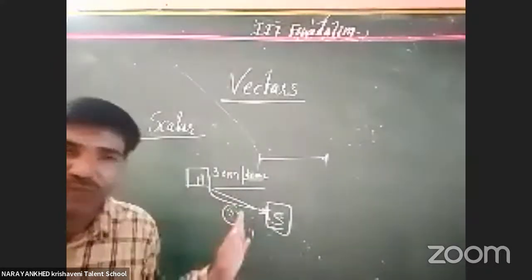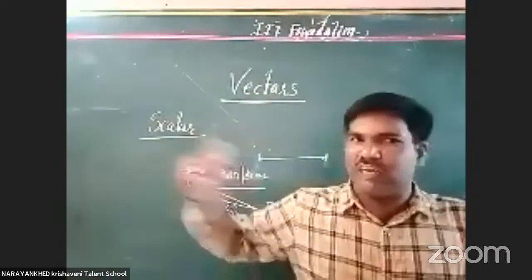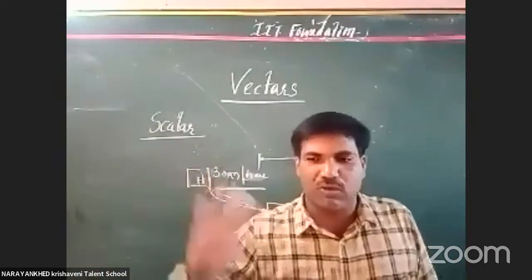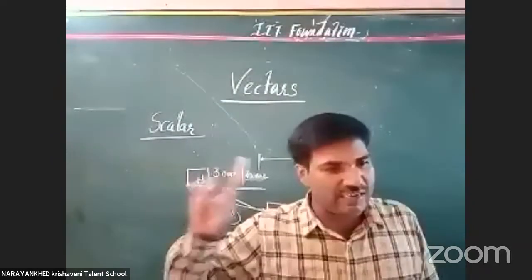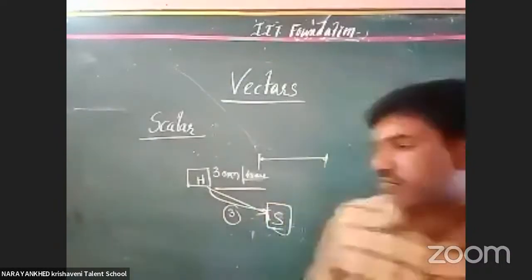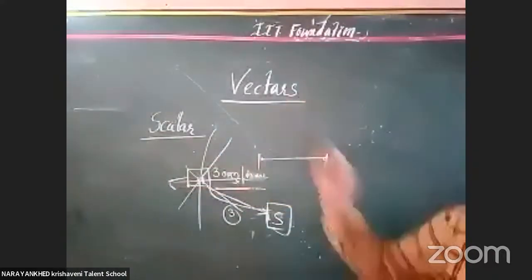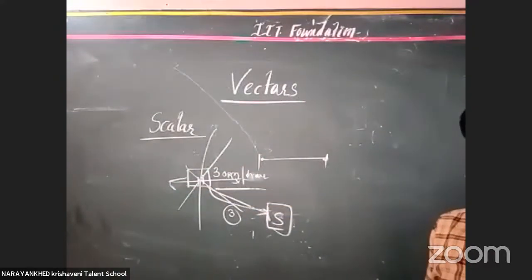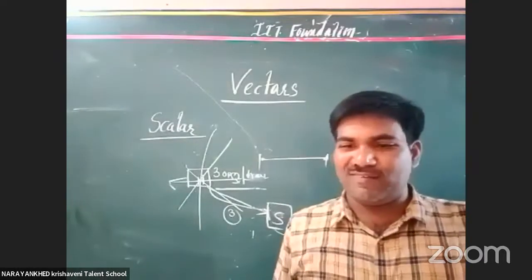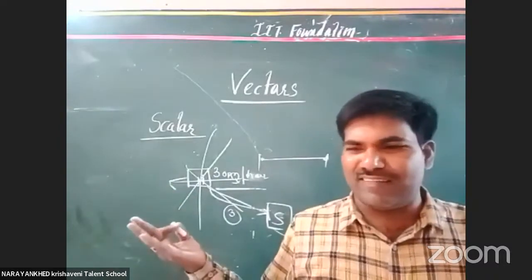In case I do not specify any direction and simply say move with 30 kilometers per hour velocity and reach your school, is it possible to reach? No. I should specify the direction for you also, otherwise you may not reach. There are so many directions here. According to our physics, 12 directions may be taken. Understand all of you? If you know the physics of vectors and scalars, you might say, Sir, I am moving in the west direction. Sir, you did not give any direction to me.